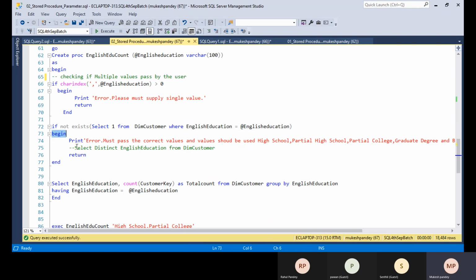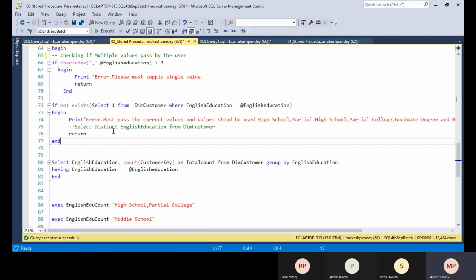So IF NOT EXISTS means the value passed by the user is incorrect. Then I'm using the BEGIN block and printing that you must pass a correct value, and the value should be High School, Partial College, whatever the correct values are, so the user can understand that they passed an incorrect value. Then you use the RETURN keyword, because if the user supplies an incorrect value, you need to stop the execution of the stored procedure.